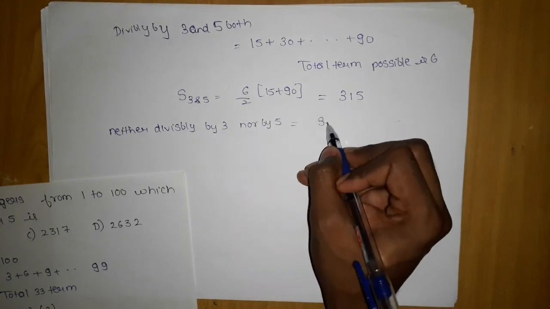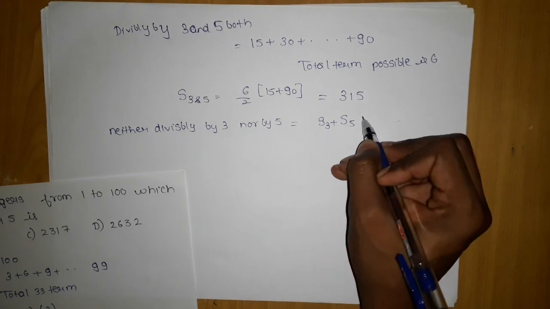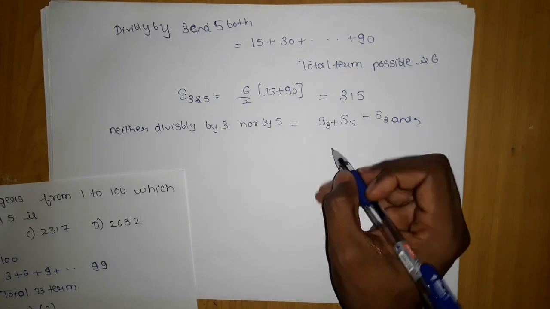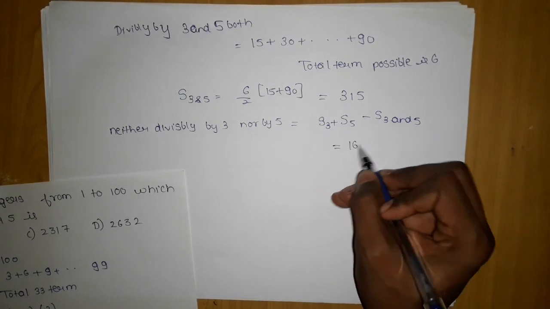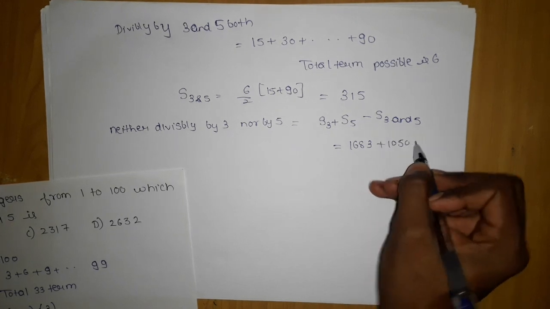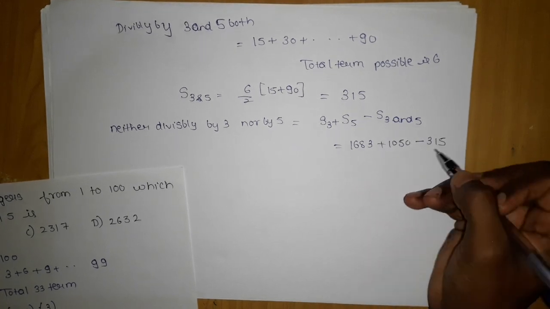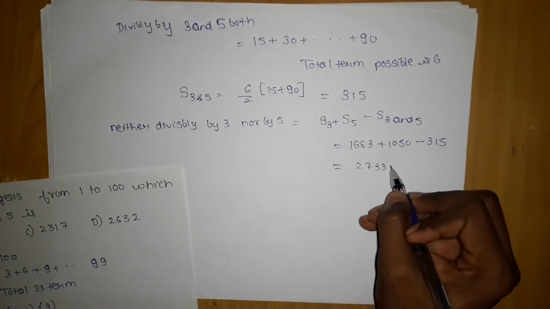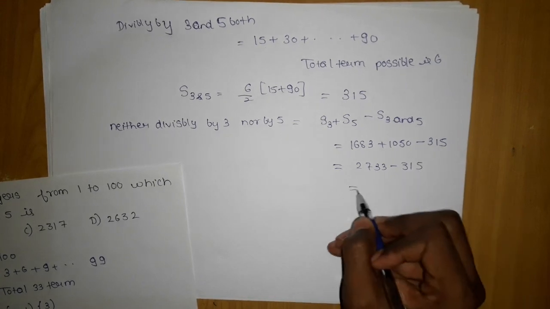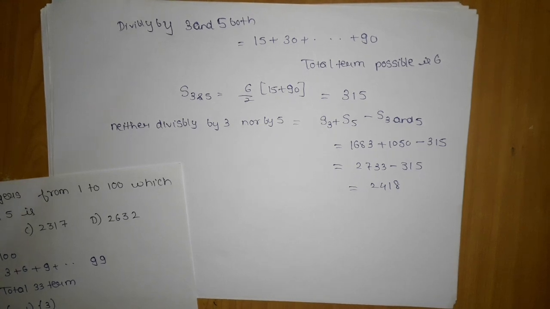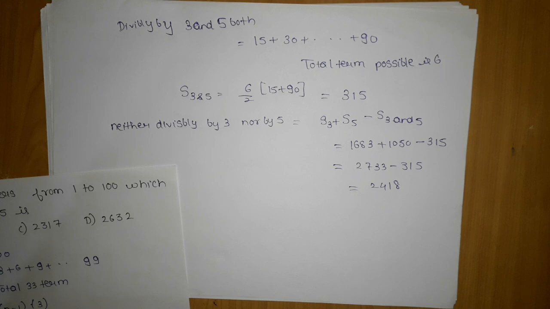So what it will be: S3 plus S5 minus S3 and 5, which will give me 1683 plus 1050 minus 315, which will give me 2418. And the process is the same for all types of questions. They will just change the series. So this is the sum of numbers divisible by 3 or 5.